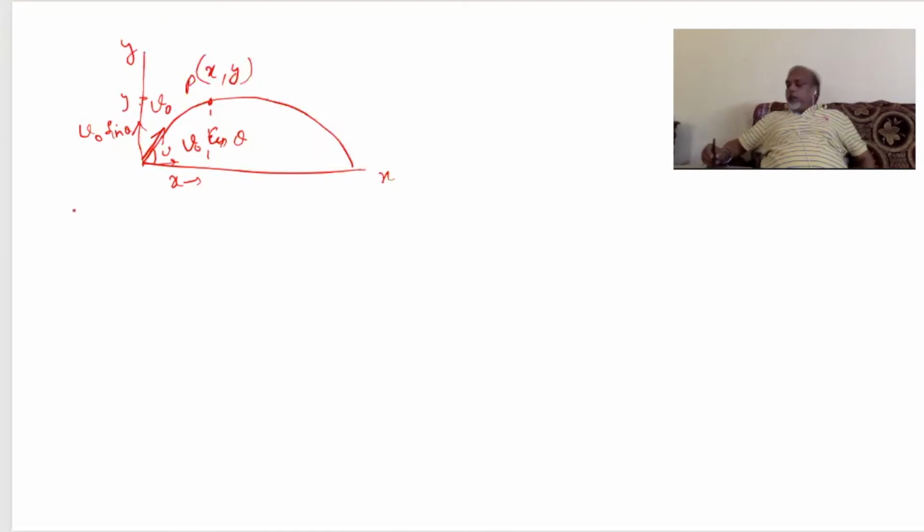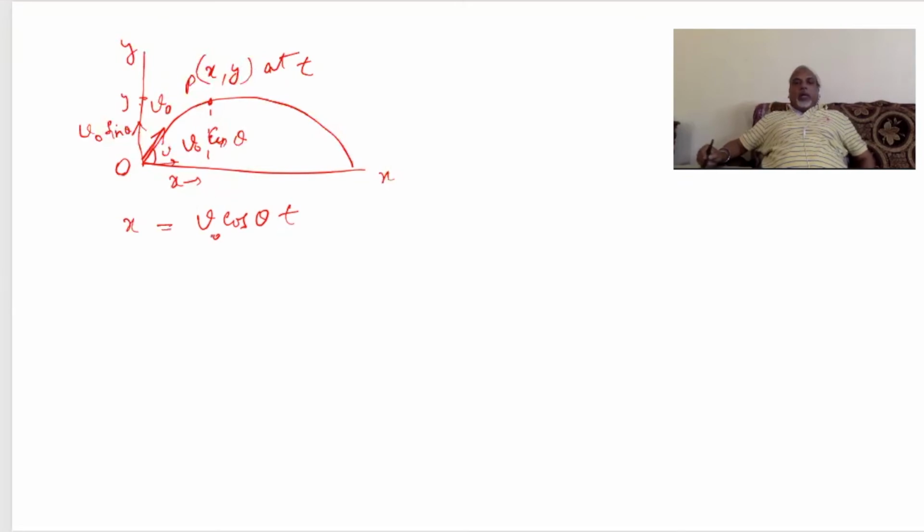Then your x will be nothing but, suppose this projectile after time t reaches point P from the initial point, then of course x will be V0 cos theta times t, because this V0 cos theta does not change.